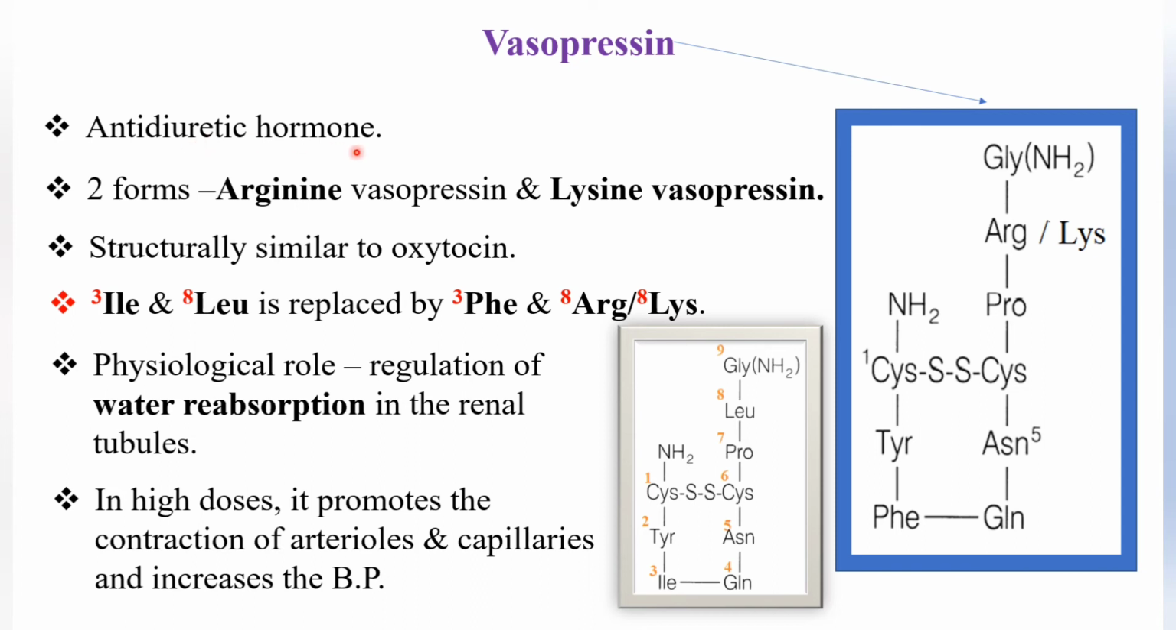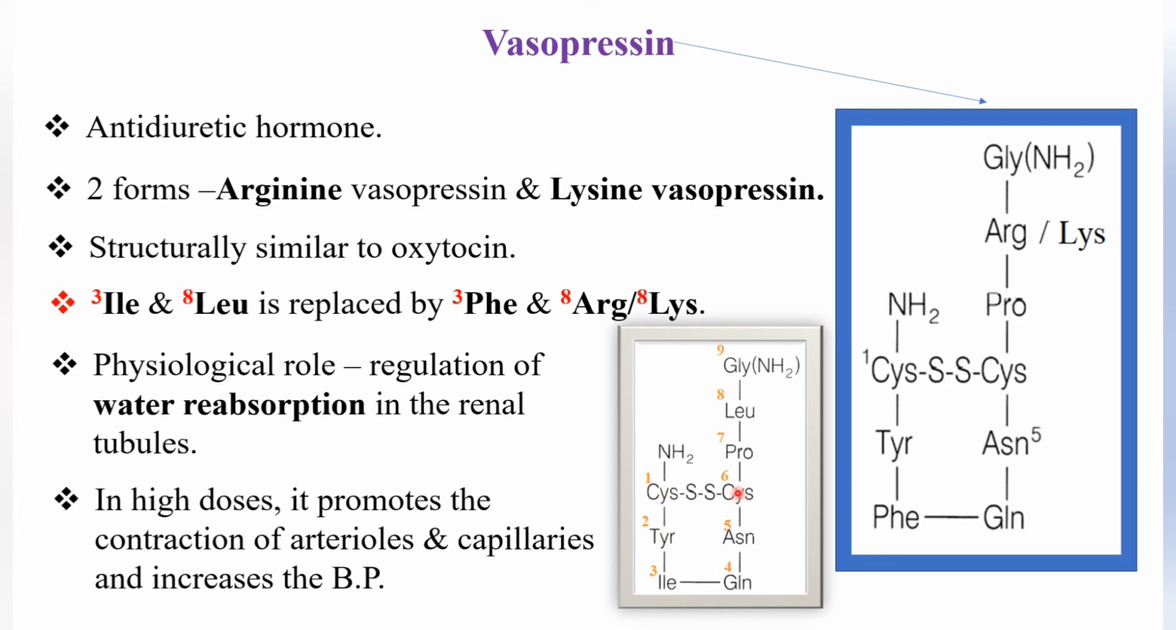Vasopressin is an antidiuretic hormone. So what is the other name for vasopressin? It is antidiuretic hormone. There are two types of vasopressin: one is arginine vasopressin, another one is lysine vasopressin. It is structurally similar to oxytocin. Now we'll see the structure of oxytocin. Already we have seen that.